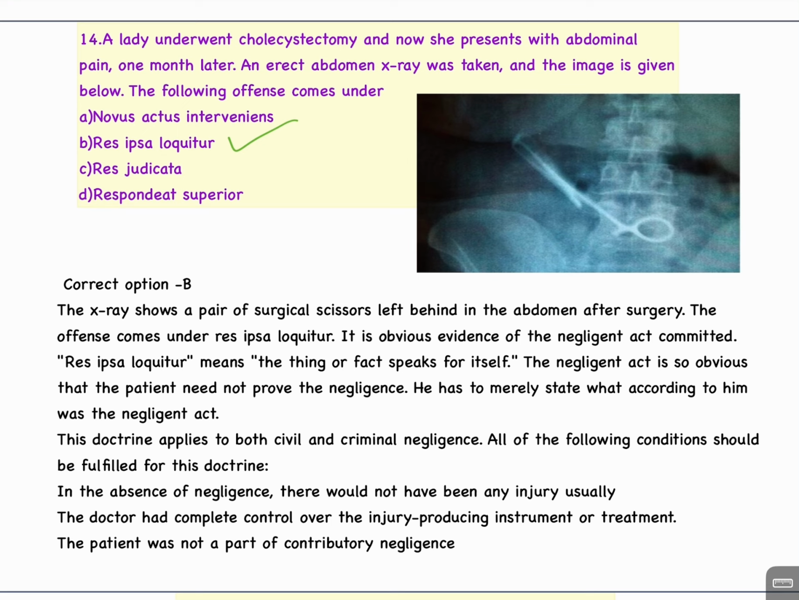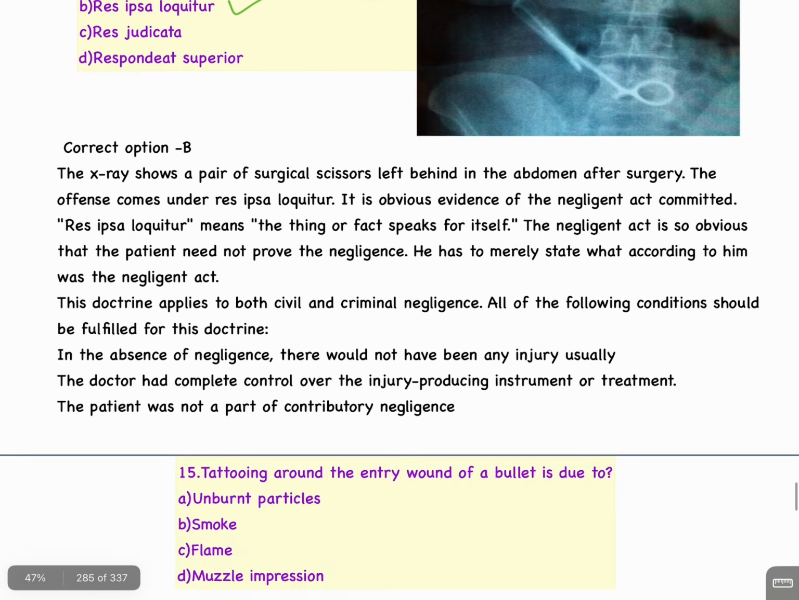It is obvious evidence of the negligent act committed. Res ipsa loquitur means the thing or fact speaks for itself. The negligent act is so obvious that the patient need not prove the negligence. He has to merely state what, according to him, was the negligent act. The doctrine applies to both civil and criminal negligence. All of the following conditions should be fulfilled for this doctrine. In the absence of negligence, there would not have been any injury. Usually, the doctor had complete control over the injury-producing instrument or treatment. The patient was not a part of contributory negligence.